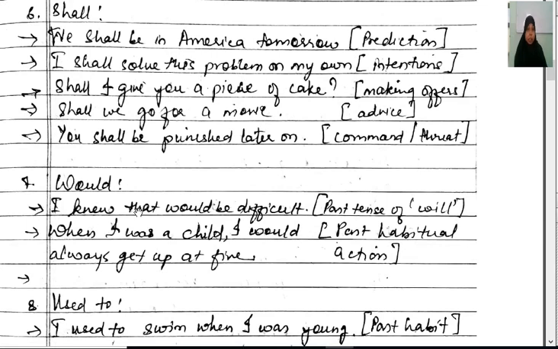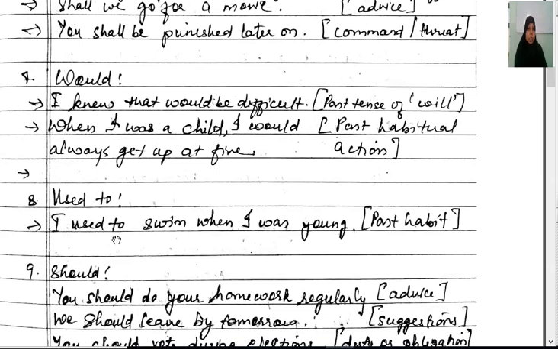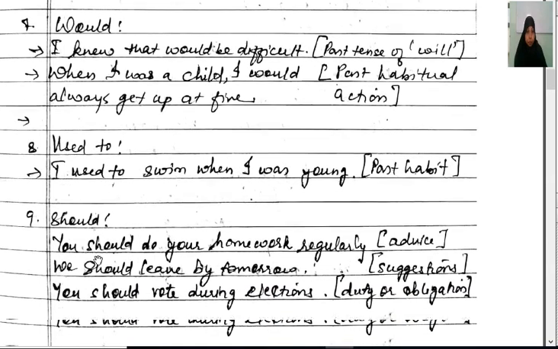Would. I knew that would be difficult. Here the word would is used as the past tense of will. When I was a child, I would always get up at 5. Here it shows your past habitual action. I used to swim when I was young. Here the words used to show your past habit.